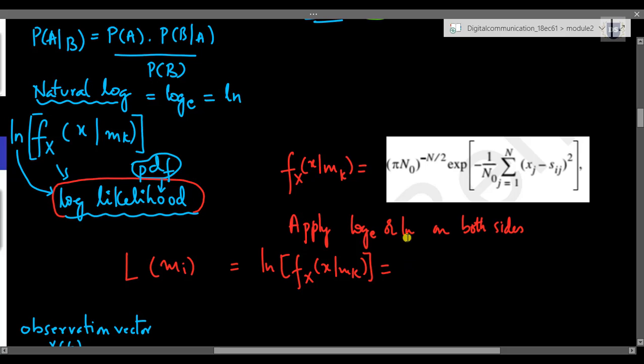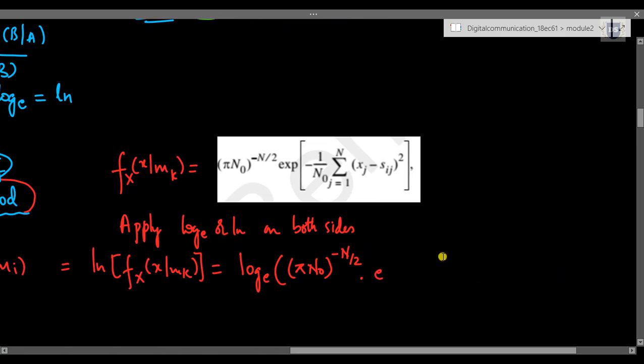So this is in turn equal to, if I apply log onto our RHS, log to the base e of pi N naught to the power minus N by 2 into e to the power minus 1 by N naught, summation j starting from 1 to N of xj minus s.